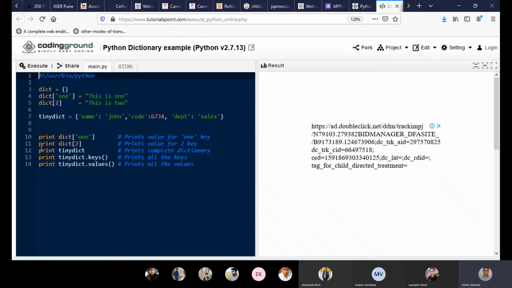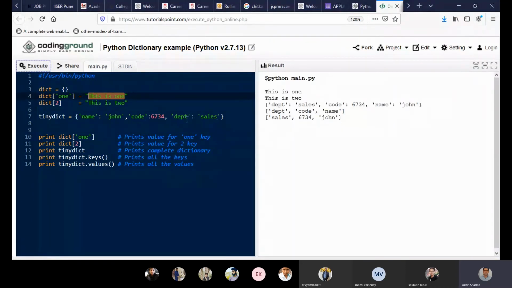So print dict1. It will print this is 1. See, this is 1. Print dict2. It will print this is 2. So see, this is 2.